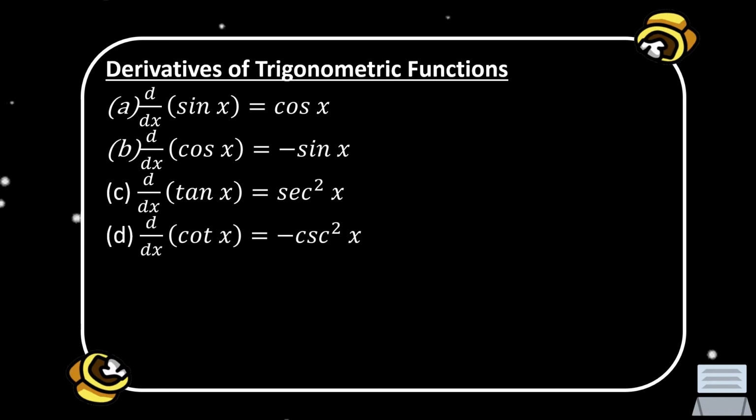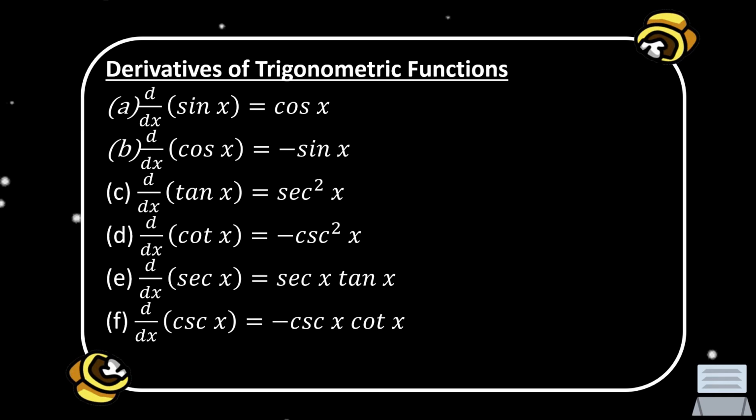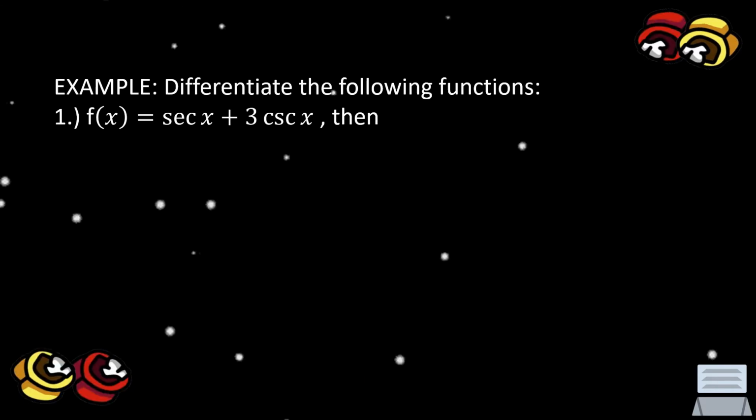For letter D, we have the derivative of cotangent x over dx is equal to negative cosecant squared x. For letter E, we have the derivative of secant x over dx is equal to secant x times tangent x. For letter F, the last one, the derivative of cosecant x over dx is equal to negative cosecant x times cotangent x. We have here the example.